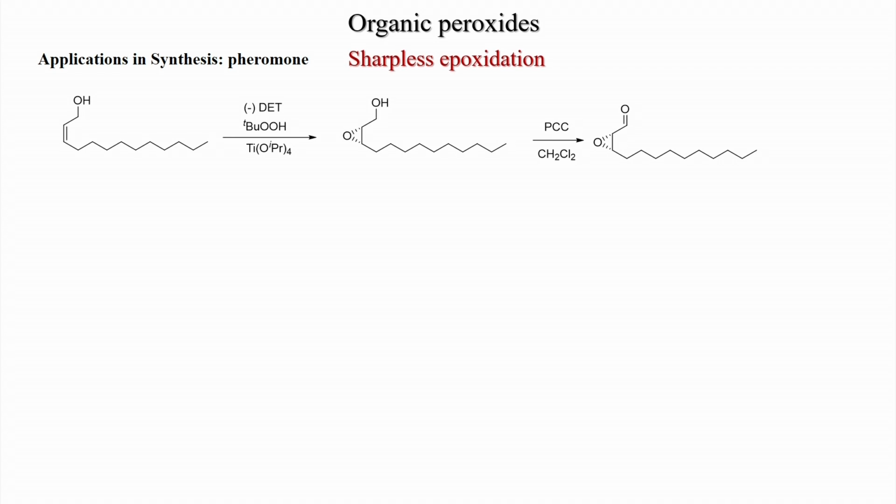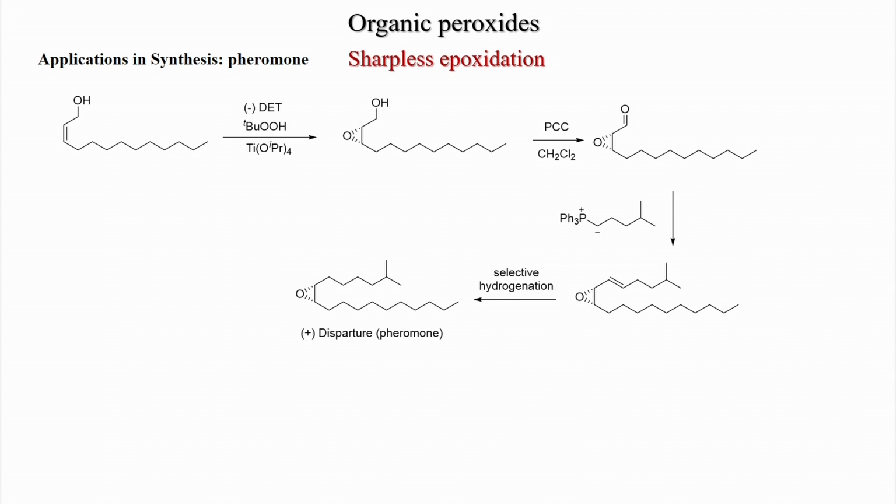And now, PCC oxidation will give you the aldehyde. PCC we have already seen, pyridinium chlorochromate, without affecting the epoxide you get the aldehyde. Then the Wittig olefination will happen with this ylide, and here actually you get a cis-trans mixture.